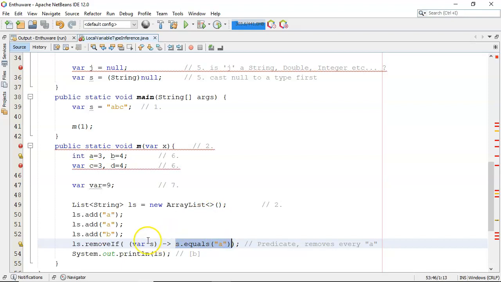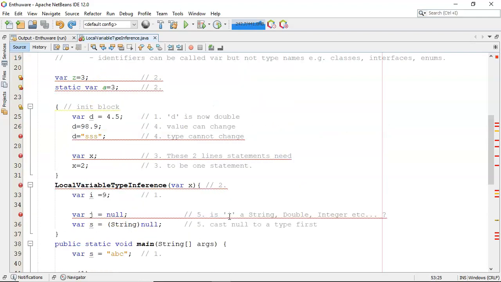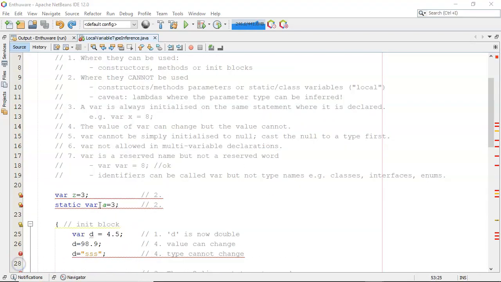Now, because we're working off a list of String, Java knows, if I go down to its bare bones, that s is a String. So it's legal to put the var in there. Okay, that's one caveat with it. But normally, for method parameters, just don't do it. Be they constructors or normal, regular methods.